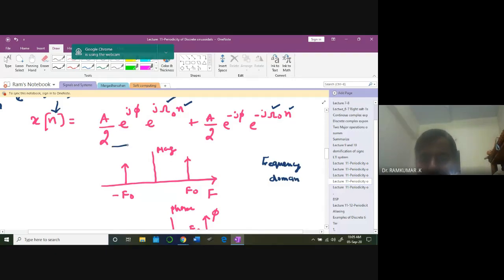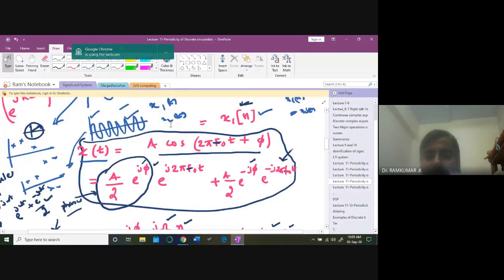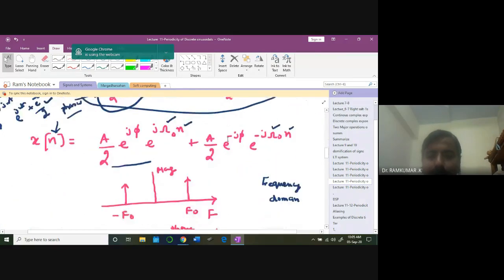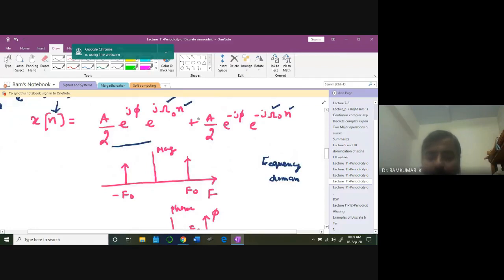Originally, this is a cosine waveform in the time domain, which starts from 1 and goes like this. But in the frequency domain, the cosine waveform looks like this. What do you infer from this particular graph?